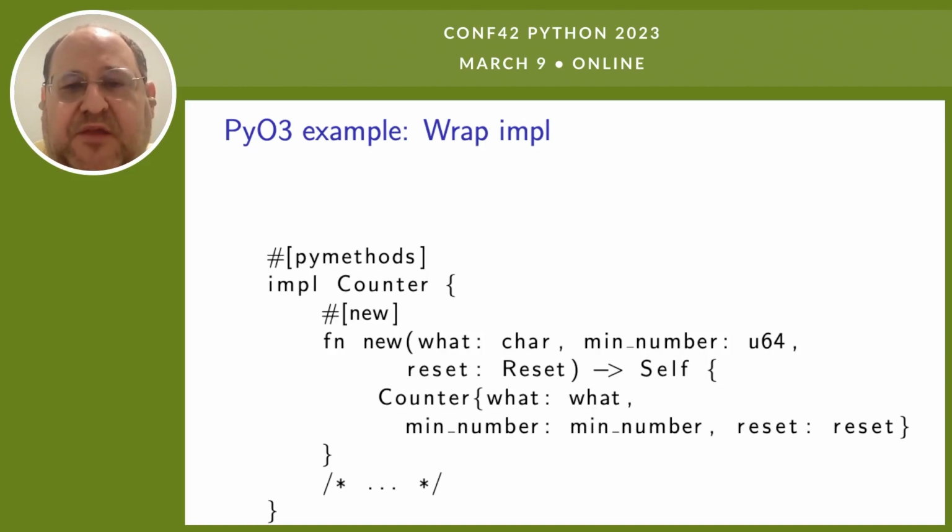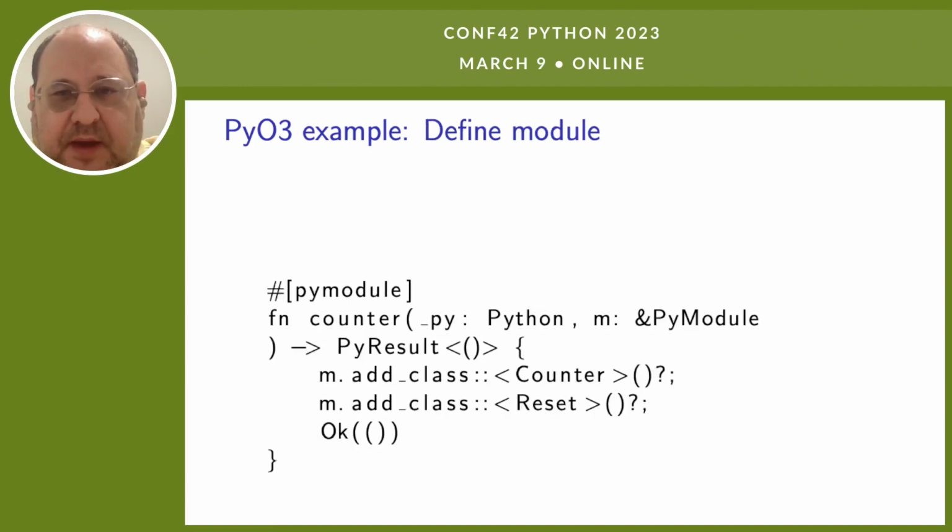But in our case, we do want to make it exposed to Python, and that means that we need to expose a constructor to Python. So we expose the constructor to Python that takes the parameters and sets them in the structure. And with all of that done, we just tell the module to include the counter and to include the reset, and we return OK.